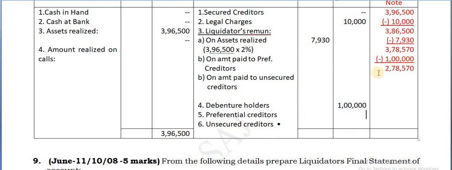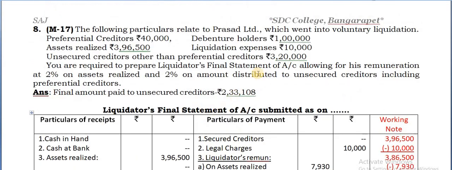You can deduct the same here. So the balance you are getting is so much. Now this is the amount available to pay towards the preferential creditors and unsecured creditors. Since there is full amount of preferential creditors, the amount payable to preferential creditors is in full. So you can take separately the difference later.